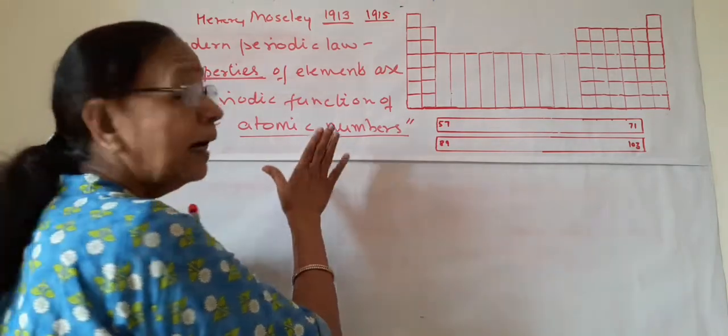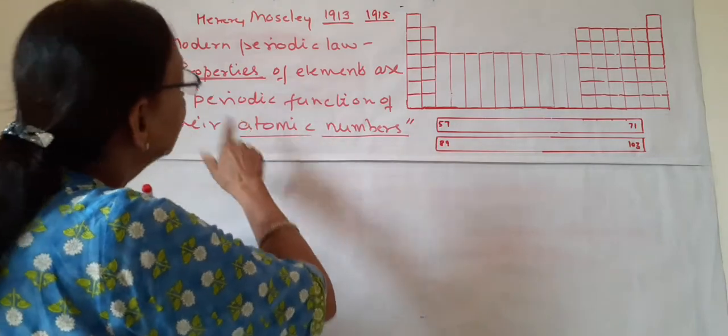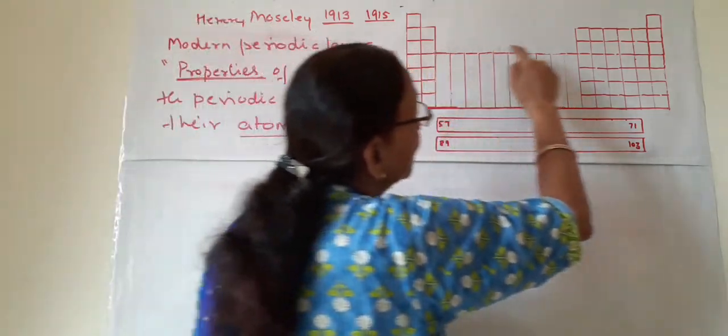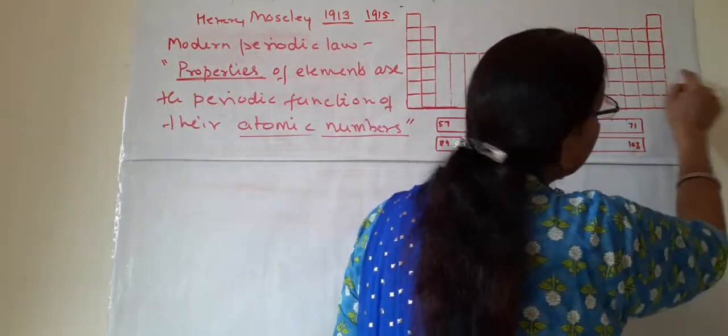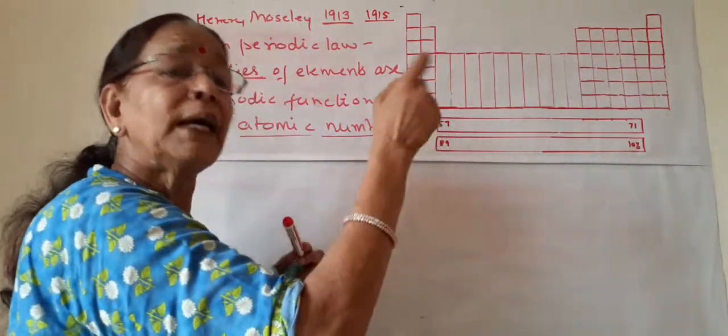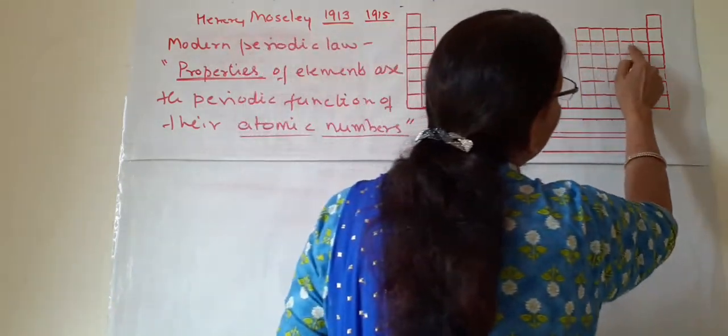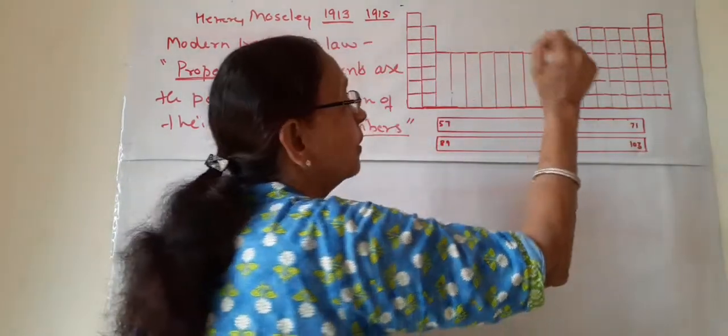I am again repeating the same definition: when atomic numbers are arranged in increasing order, what happens? Suppose these are different atomic numbers in increasing order.